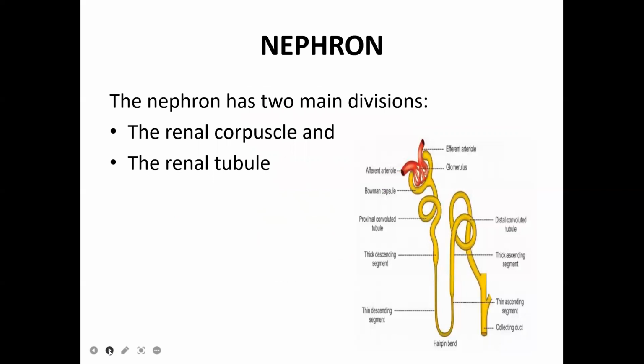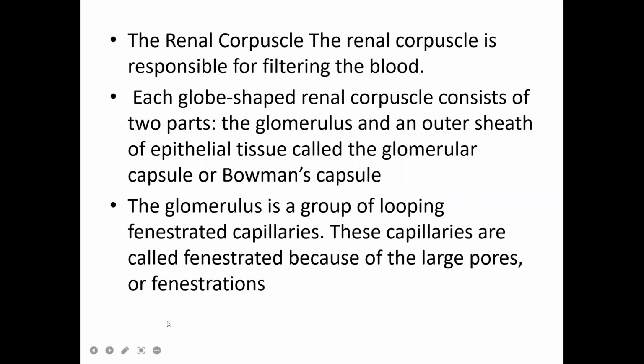And next we'll see about the nephron. I told you the functional unit of the kidneys is the nephron, so we have to discuss something about this nephron also, which has two main divisions, the renal corpuscle and the renal tubule. The renal corpuscle is responsible for filtering the blood.